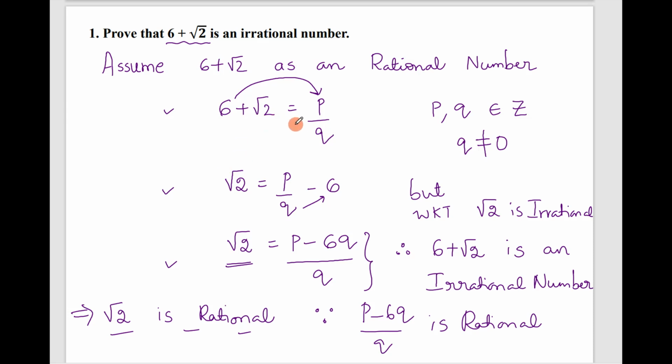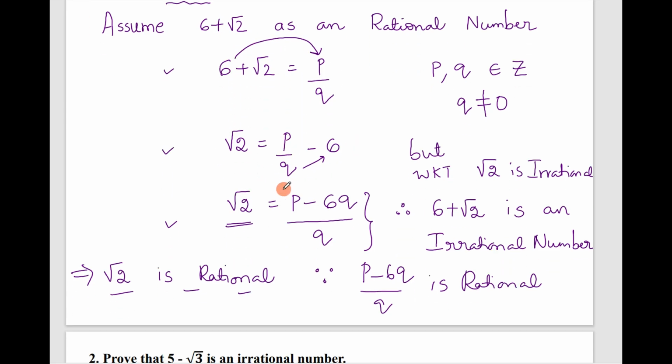Now root 2 equals what? p by q. Shift this plus 6 to the RHS, it becomes minus 6. Now root 2 equals (p minus 6q) by q. This implies root 2 is rational, because the RHS is rational, but we know that root 2 is irrational. Therefore, this contradicts our assumption.